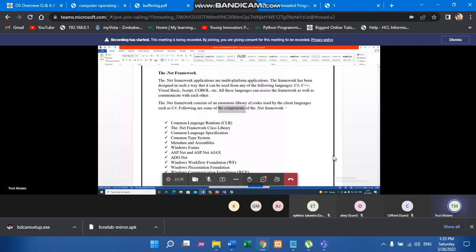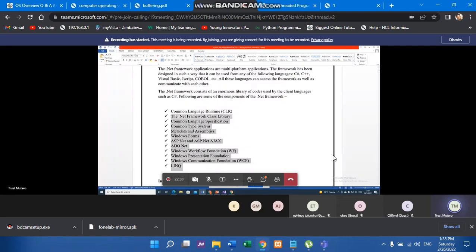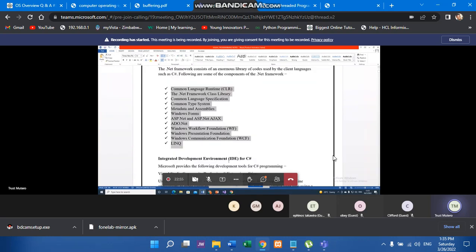All these are components of the .NET framework. For the sake of our time, I can't go over each and every one of these, but you must appreciate at least 4 components under the .NET framework.